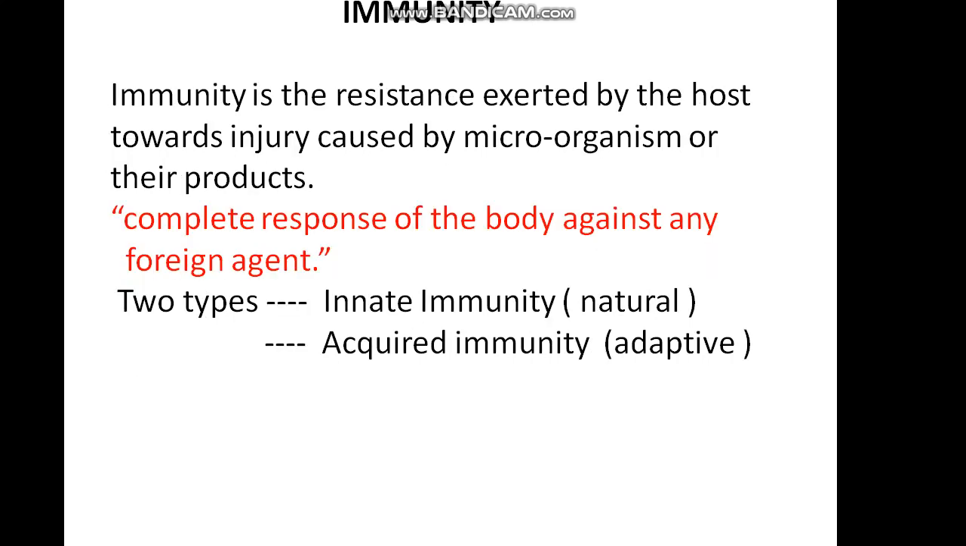And what is immunity? Immunity is the resistance exerted by the host towards injury caused by microorganisms or their products. The complete response of the body against any foreign agent is known as immunity. And that is of two types, innate immunity and acquired immunity. Innate immunity is natural, which comes to you naturally, and acquired immunity is adaptive. When we get an infection, then we develop that type of immunity.